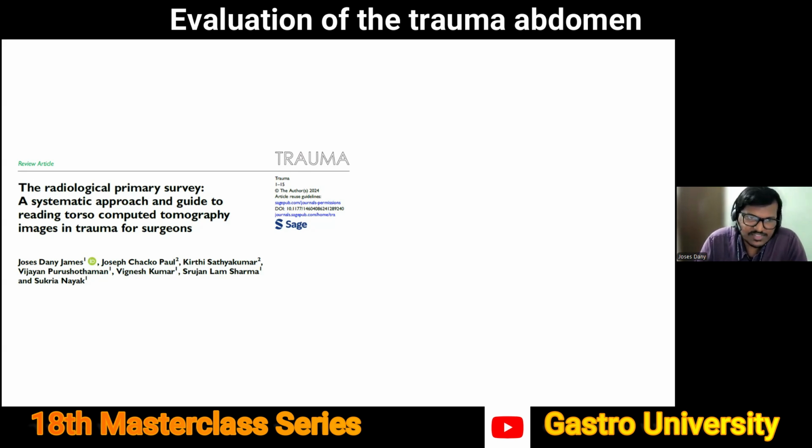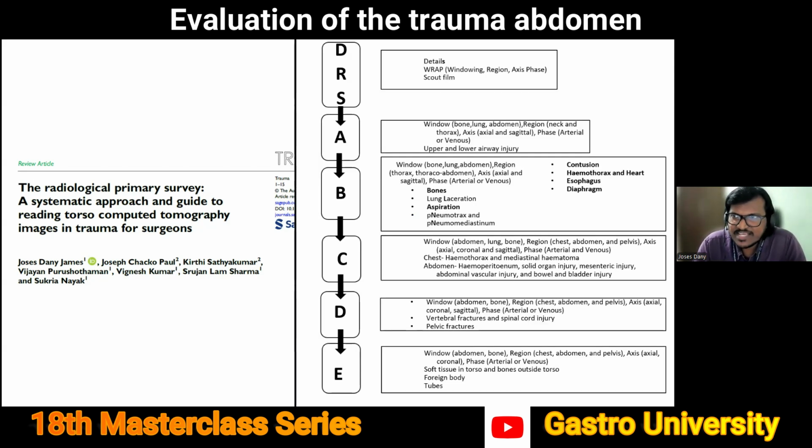So we had actually written this small, simple review article where we extrapolated the DRS ABCDE technique of reading a trauma chest X-ray into reading a torso CT, in a systematic way, so that in about 10 to 15 minutes, you can go through a trauma torso CT and at least identify a potentially life-threatening injury which needs urgent care in the form of either an angioembolization or a transfer to another hospital if the facility to take care of that patient is not available at your hospital.